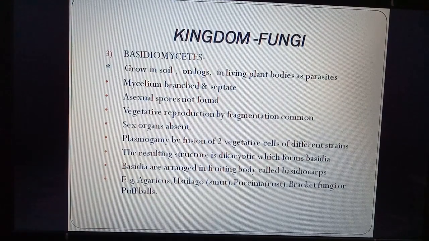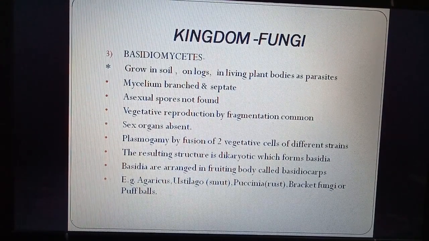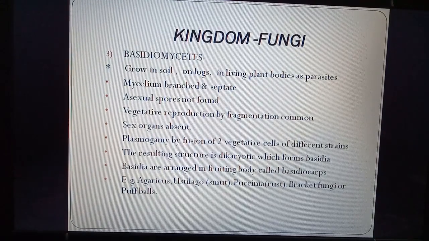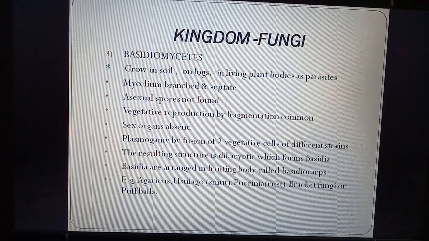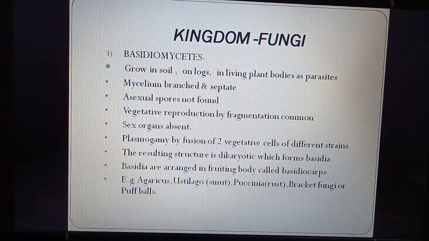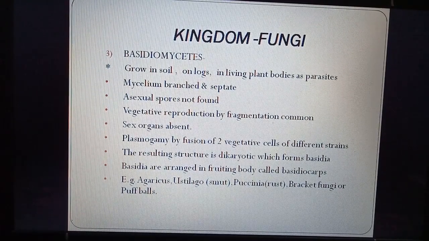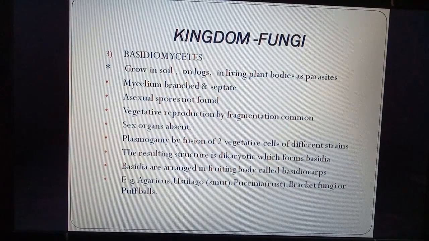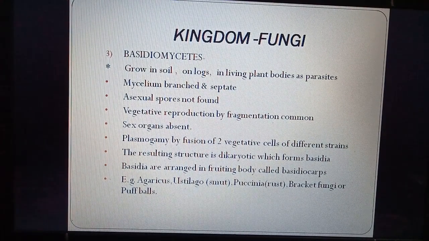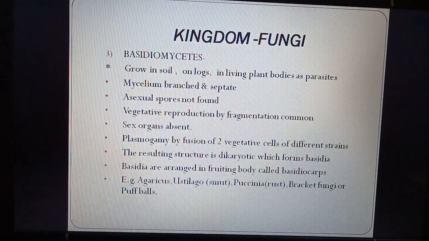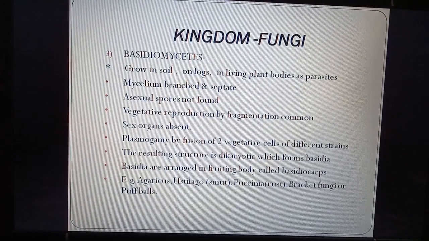class, which is basidiomycetes. So they grow in soil, on logs, log means tree trunk, in living plant bodies as parasites. The mycelium is branched and septate, so it has partitions. Asexual spores are not found, so there are no asexual spores present. Vegetative reproduction is by fragmentation. Sex organs are absent, so there are no particular organs but fusion takes place.